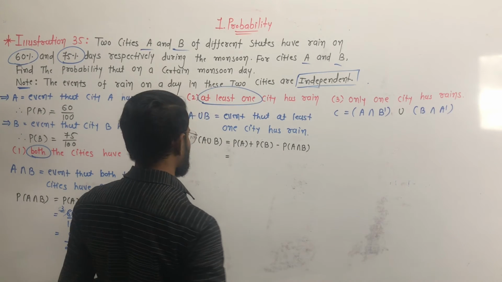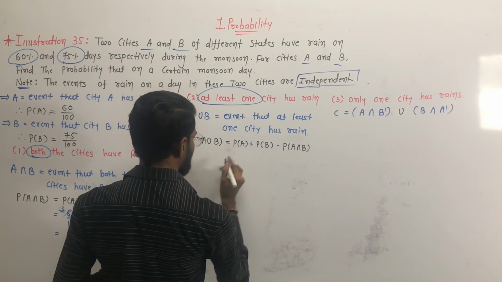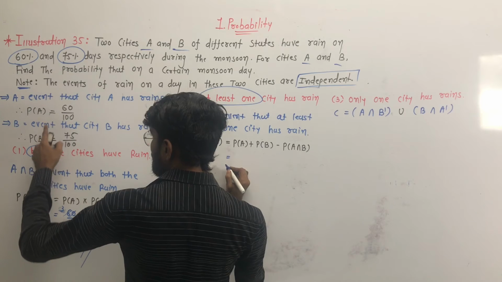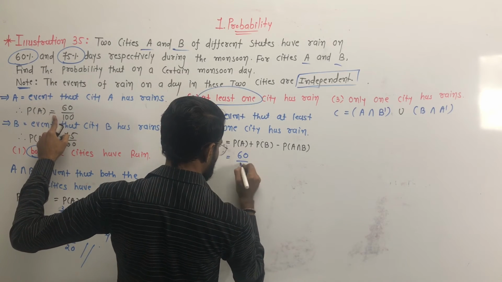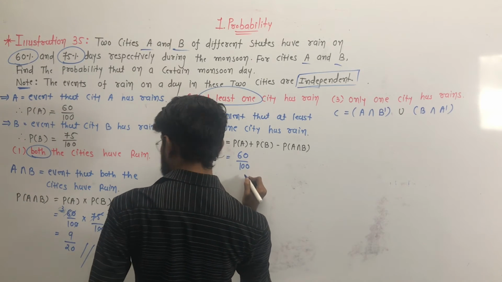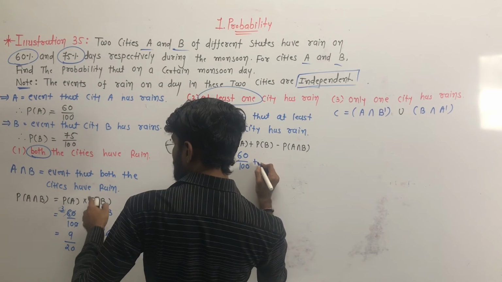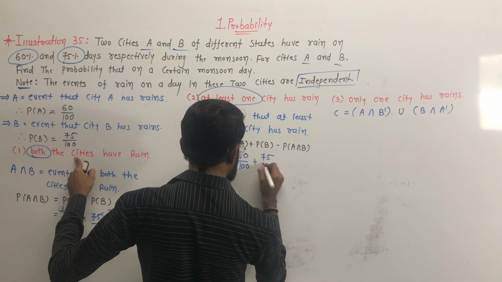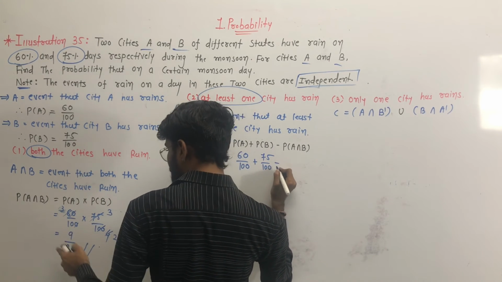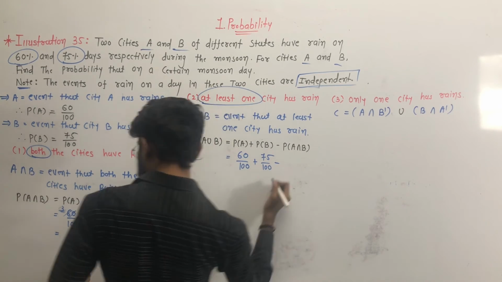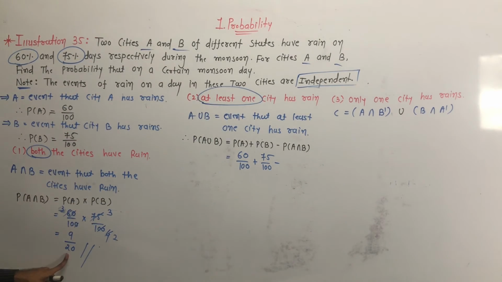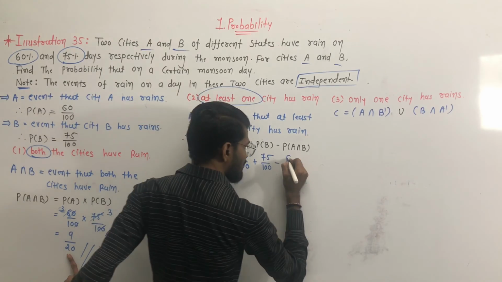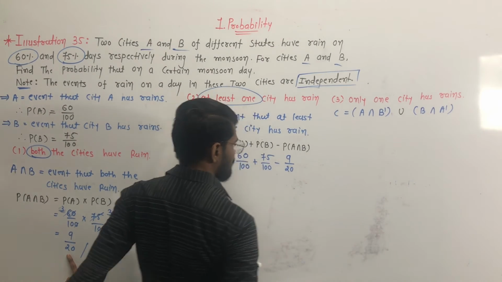Okay, P of A will be 60 by 100. Yes, P of B means 75 by 100, and P of A intersection B is equal to 9 by 20.